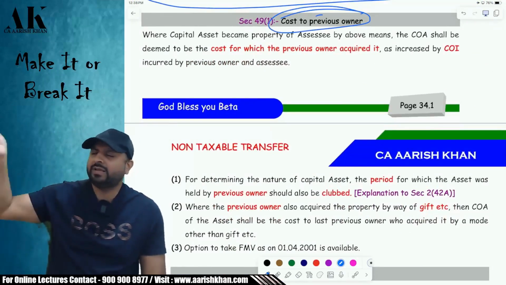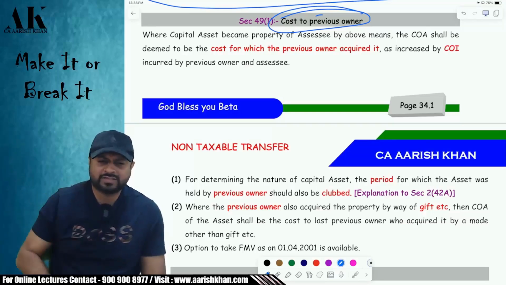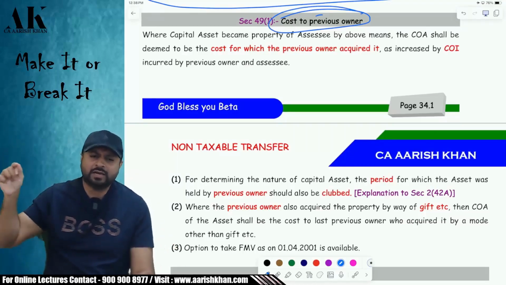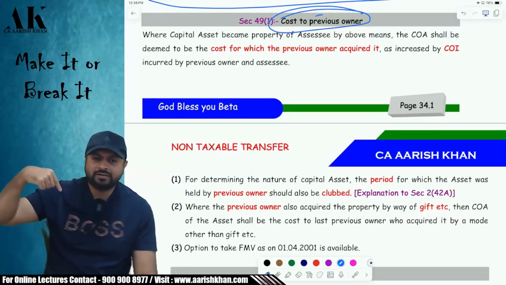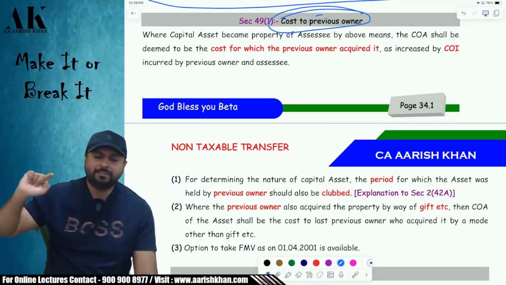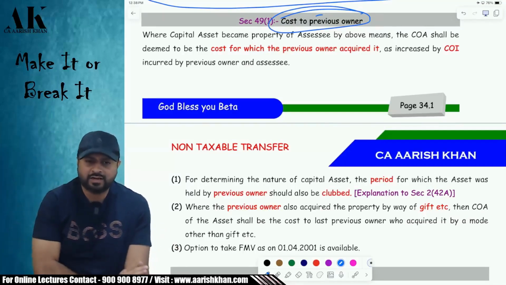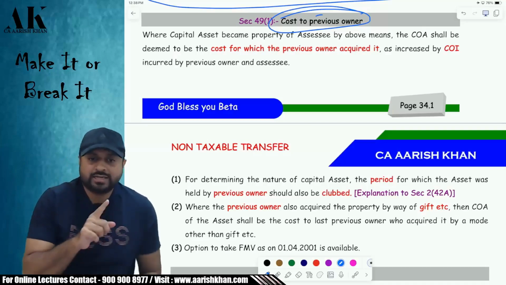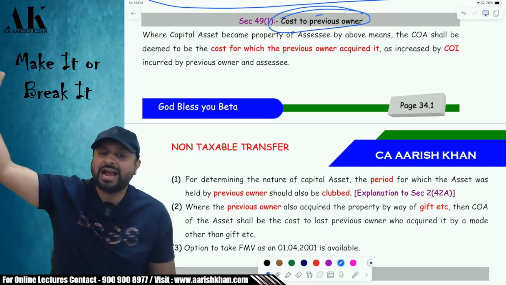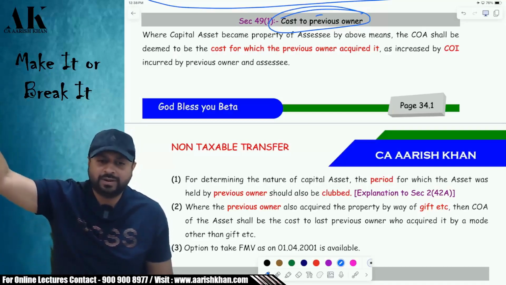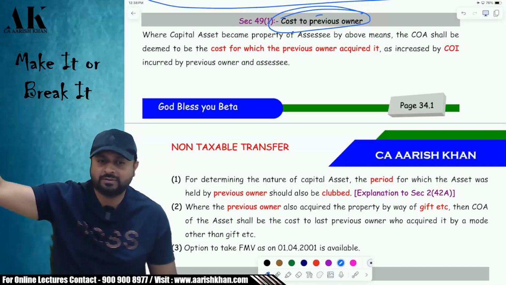Okay. Sir, what if the previous owner has also acquired by way of gift? My father has given a gift to my mother, my mother has given a gift to me. Sir, for me the previous owner is my mother, but my mother has also got the asset for free. Then what will be the actual cost? Then in that case, the actual cost will be the actual cost of that previous owner who has actually paid for that. That is my father, right?